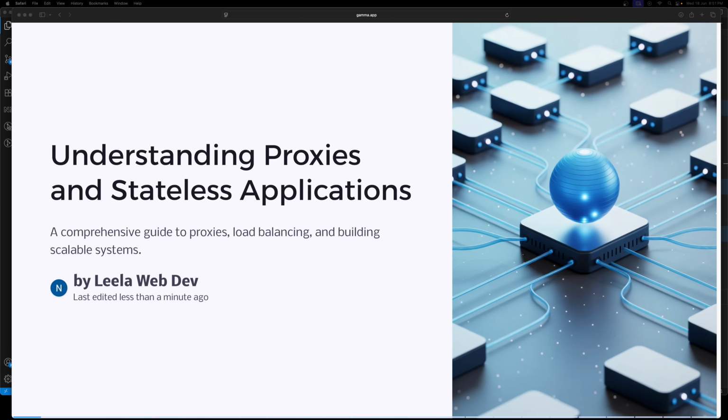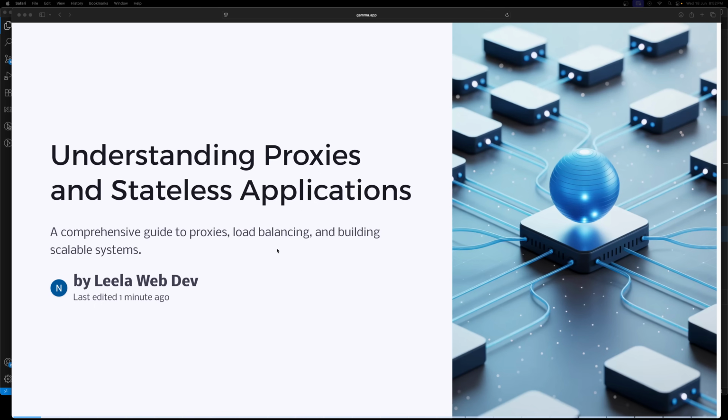Today we will dive into a super important concept in web development, that is nothing but proxies, and how they set the stage for understanding statelessness in applications. If you are building apps or working with servers, this is a must-know topic. By the end of this video, you will understand what proxies are and how they work as a load balancer and why they are crucial for scaling applications. So let's first try to understand the proxy and the stateless application.